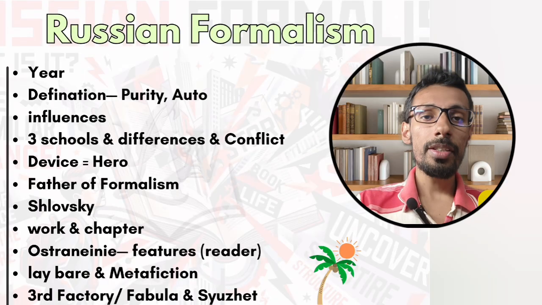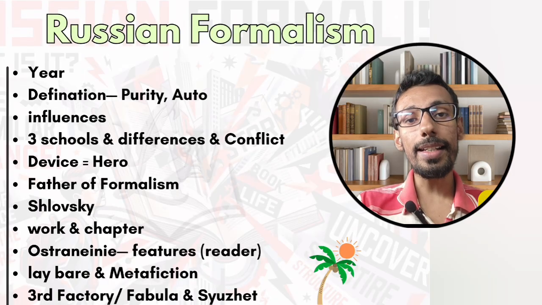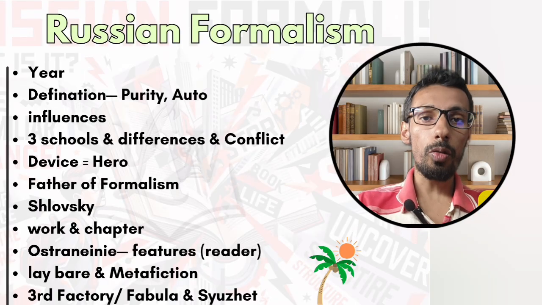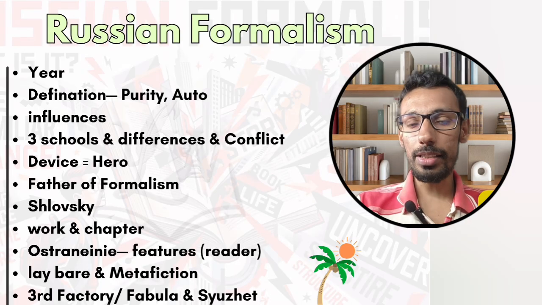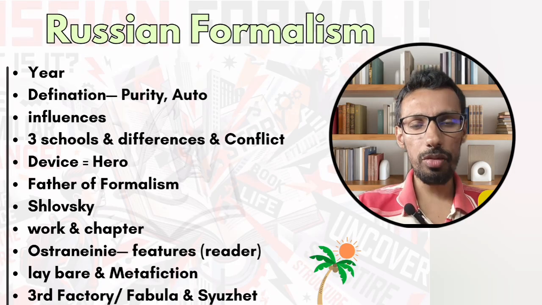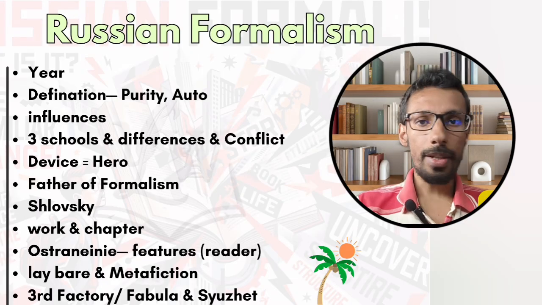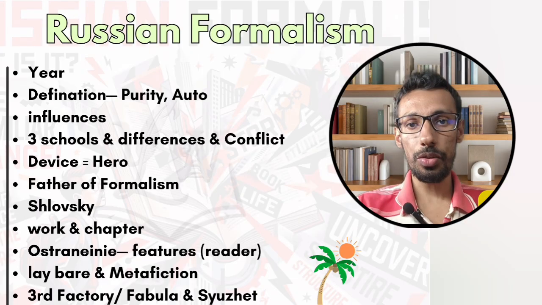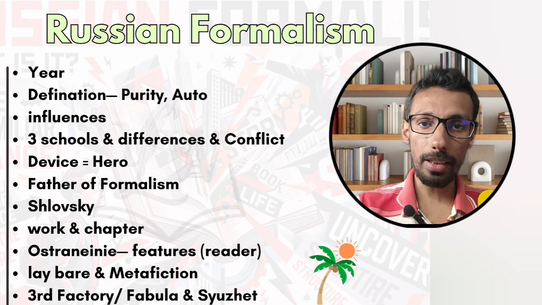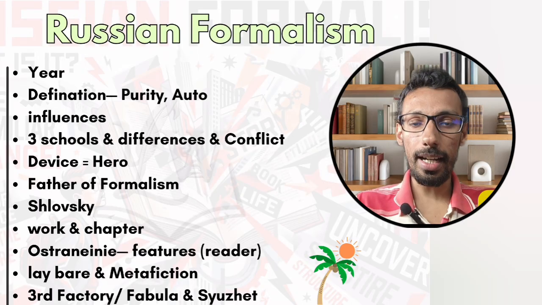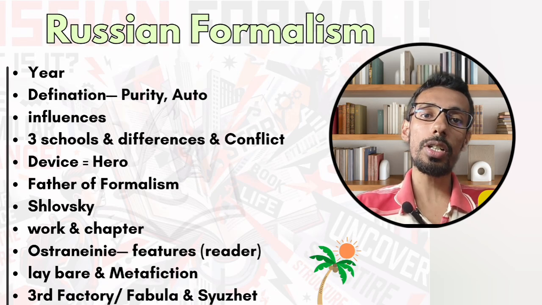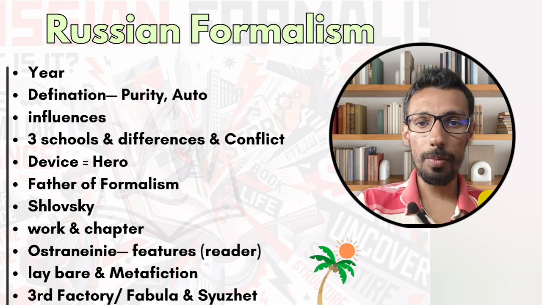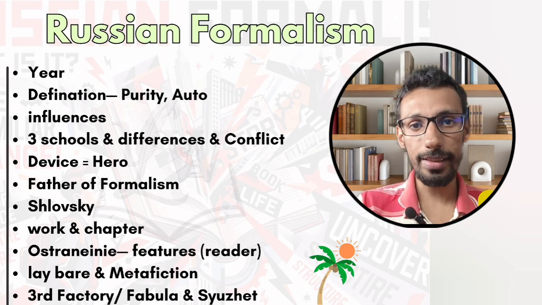The heading is Russian formalism, and first is year. From now on you are going to point out and write down the things that I am going to tell you. Not a single thing should be missed. That is the promise that you have to give. First is year. Russian formalism came in 1910 as a movement. Whenever you find the term ism at the end, you can consider it a movement: Russian formalism, new historicism, Marxism, structuralism, post-structuralism, but not deconstruction. Deconstruction is a methodology within the already existing idea of post-structuralism. All right, there is no such thing as deconstructionism. So Russian formalism is coming in 1910.